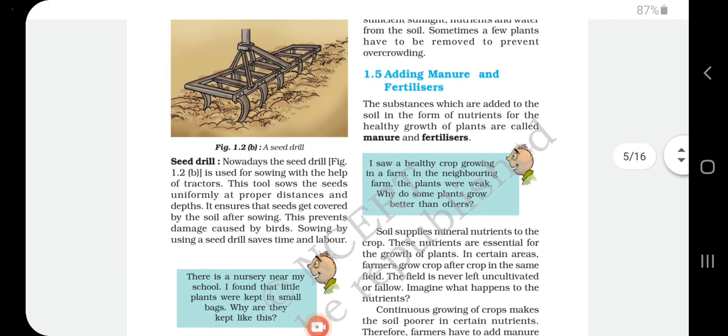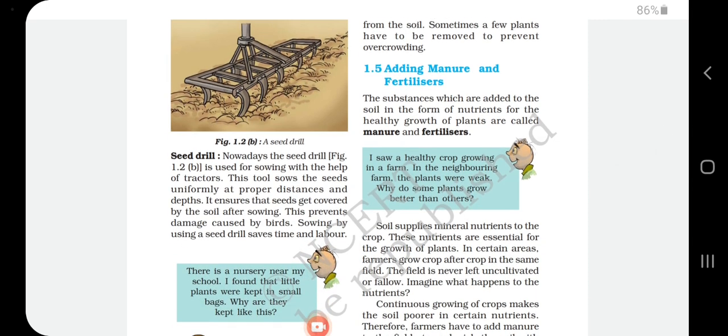The next one is adding manure and fertilizer. This is the third step we should follow for crop production and management. First is preparation of soil, and the second step is sowing of seeds or seedlings. Next is adding manure and fertilizer.